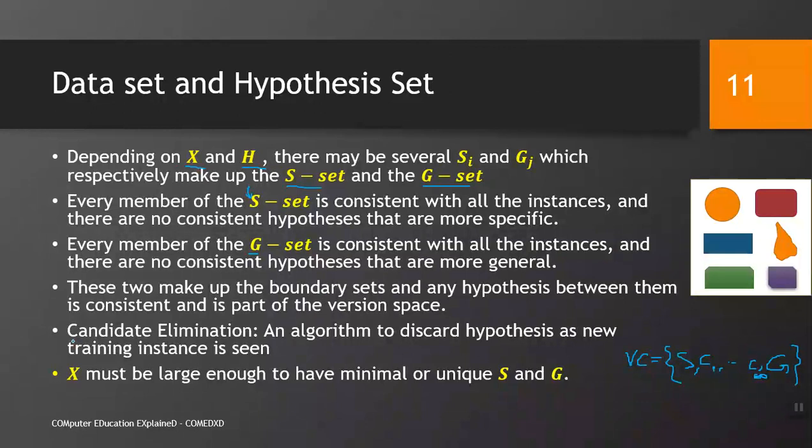Okay. Candidate elimination: an algorithm to discard hypotheses as a new training instance is seen. That is called the candidate elimination algorithm. What does that mean? Whenever we see an example, we may find some hypothesis that becomes inconsistent. Then we see another example and find another inconsistent hypothesis, and we keep on eliminating the inconsistent solutions. Finally, when we end up with all the examples, we may have only one solution, the learned hypothesis, that is some Ci.